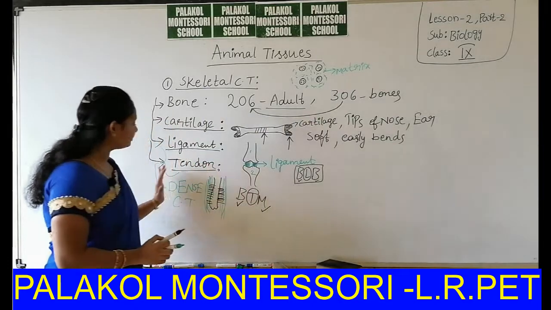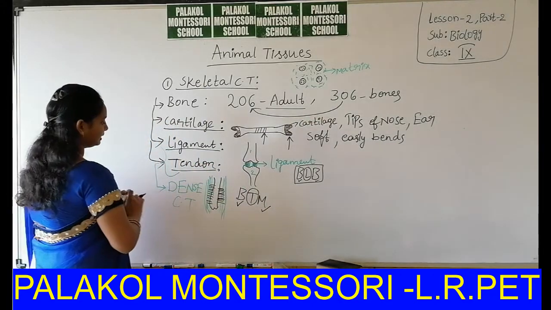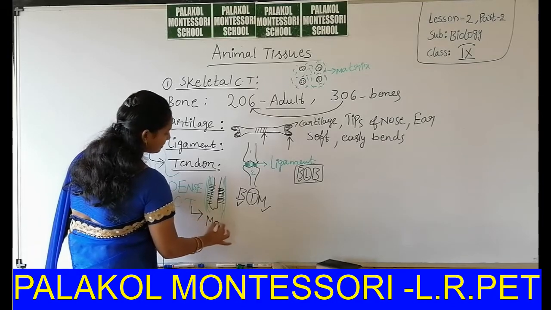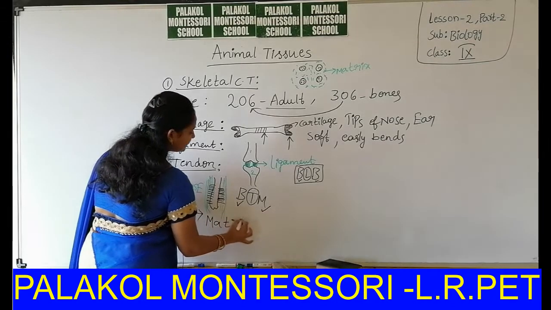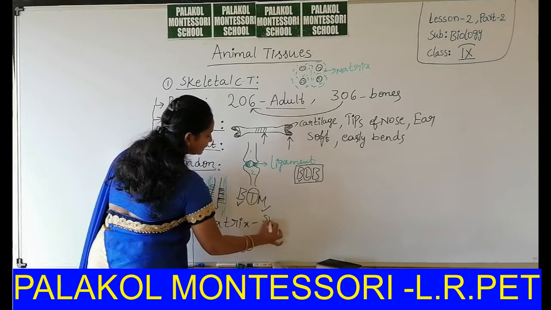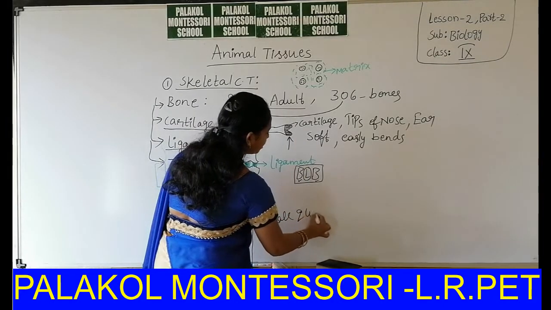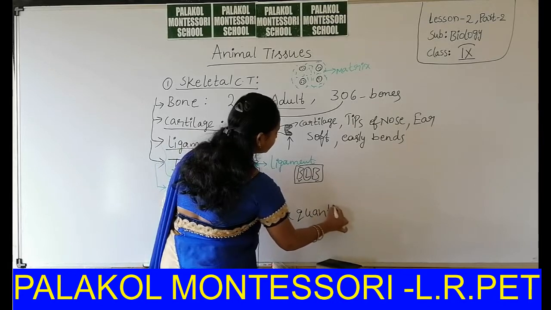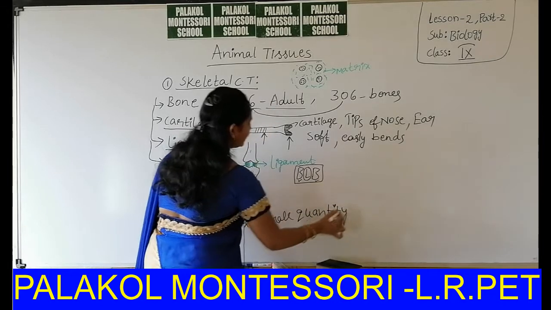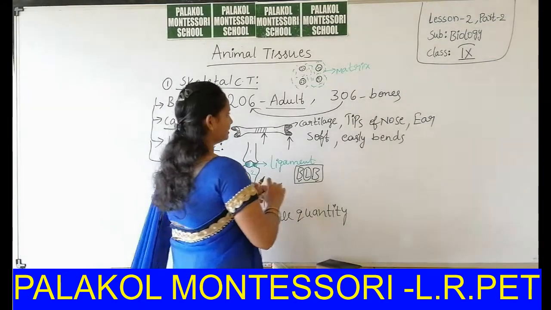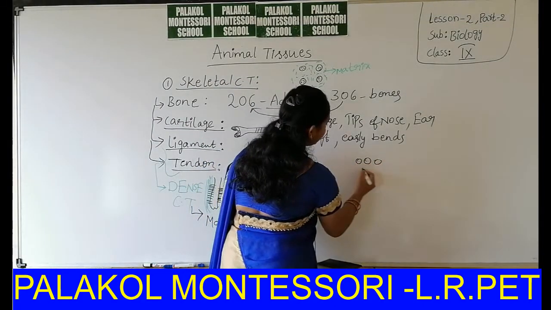But in the case of dense connective tissue, the matrix is in small quantity. That means only a little bit of matrix is present and more cells are present.